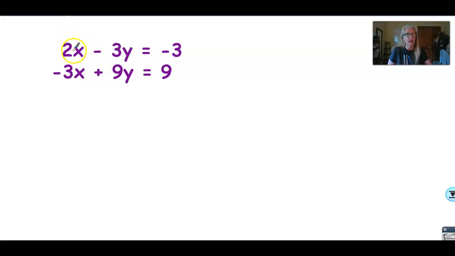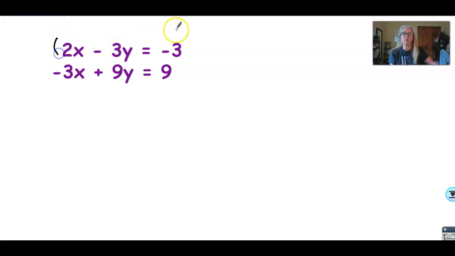But there will be times when you would have to multiply both equations to get the terms to match up. In this section, I'm only going to have you have to multiply one equation. So this isn't it. Let's look at the y's. How could we get these two y terms to be absolute opposites? Well, if this negative 3y was a negative 9y, it would cancel out with a positive 9y. How do I get negative 3y to be negative 9y? I multiply it by 3.